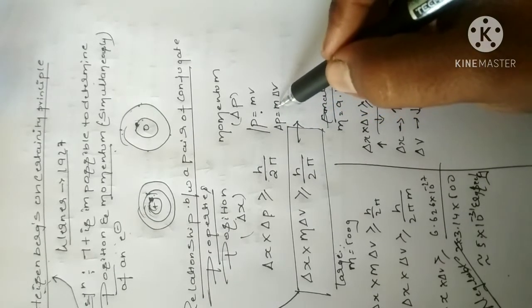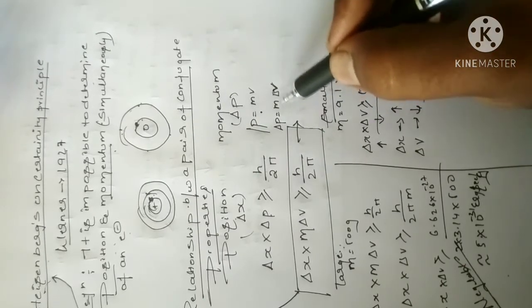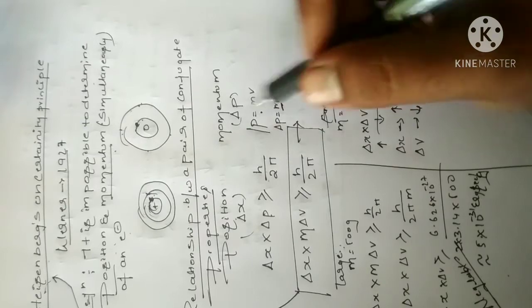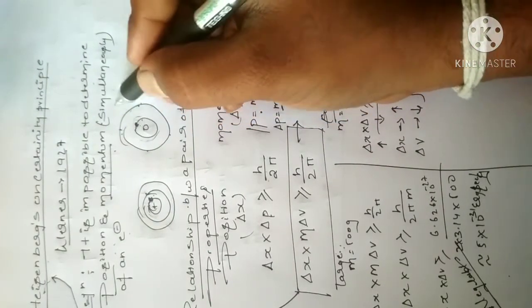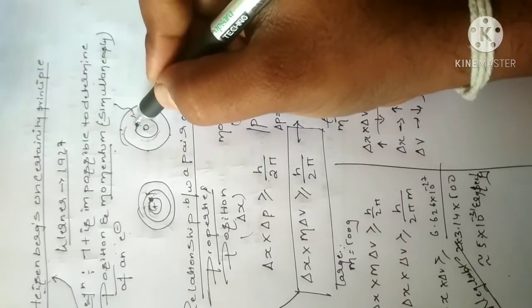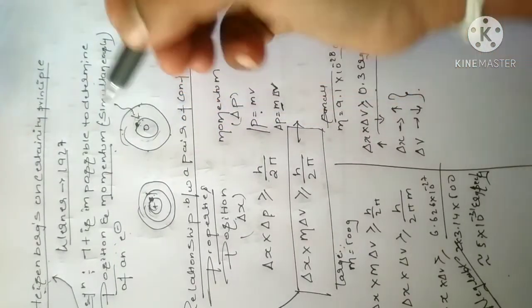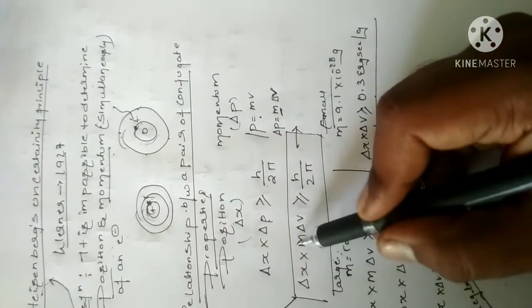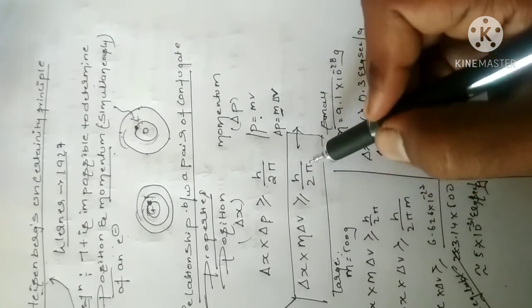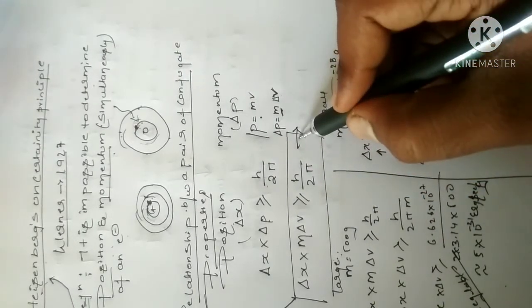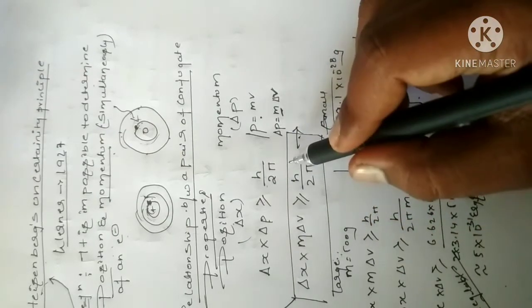Mass never changes, only the change in velocity, correct? An electron moving never changes its mass. If any outside extreme energies are applied, then the mass may increase or decrease. Okay, so delta x into m delta v is greater than or equal to h by 2 pi. This is the Heisenberg uncertainty principle.